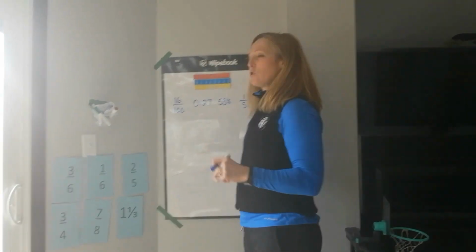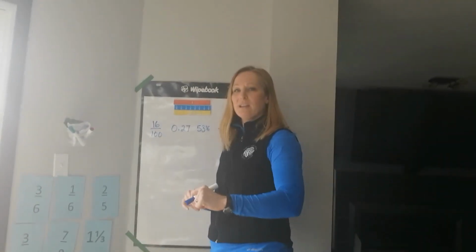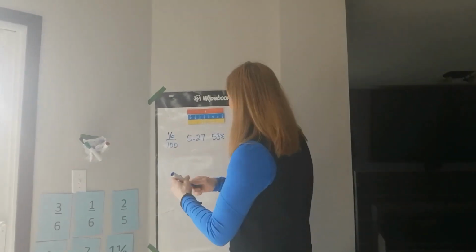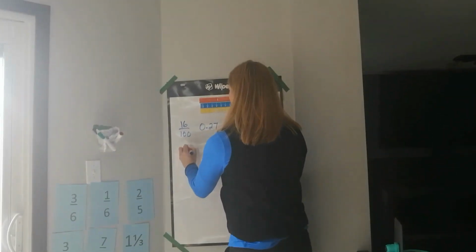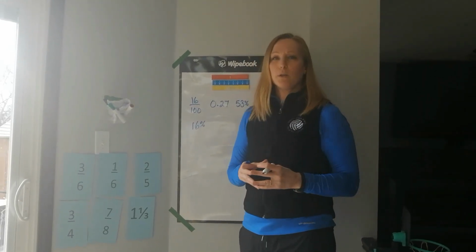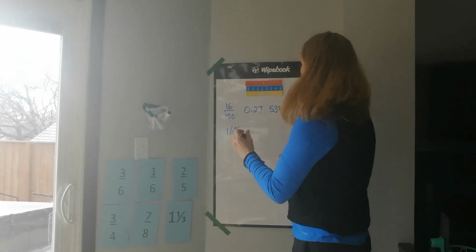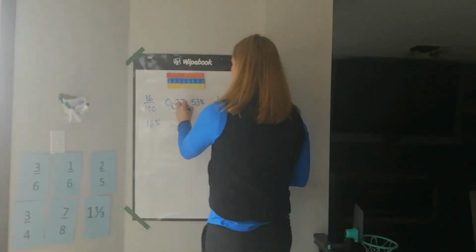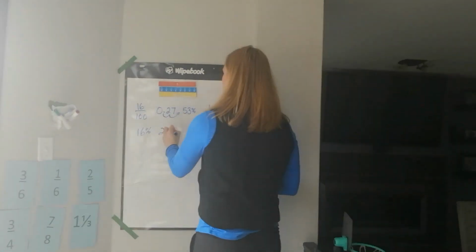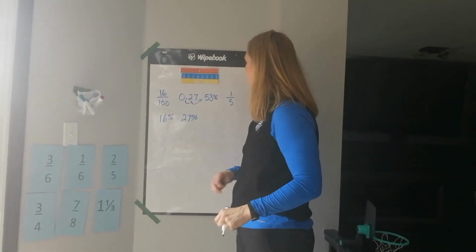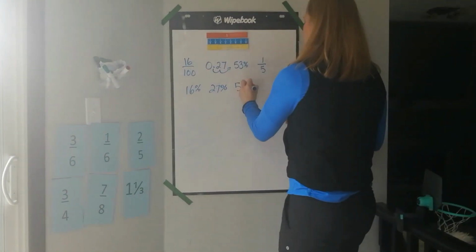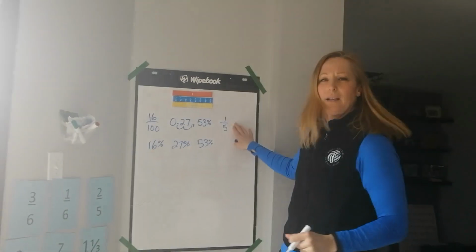If I remember how to turn a fraction into a percent, I remember that percent is out of 100. So I can look at this already, and I know that I've now got 16%. To turn a decimal into a percent, I multiply by 100, which means I'm moving the decimal 2 spots. That is 27%. This one's already a percent. 53%. I think the next one's 20%.